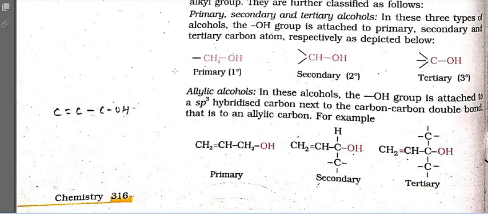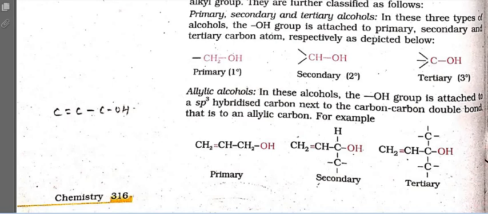If it is directly attached, it becomes vinyl, and if it is not directly attached, it becomes allyl. So in these alcohols, the OH group is attached to the sp3 hybridized carbon next to the carbon-carbon double bond, and it is again very similar to primary, secondary and tertiary. I hope this is clear to you.